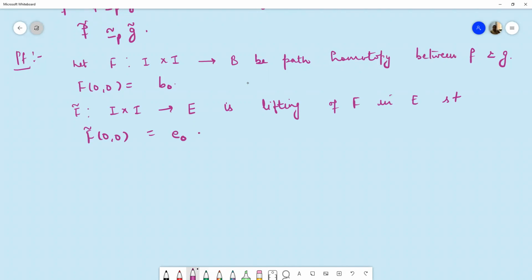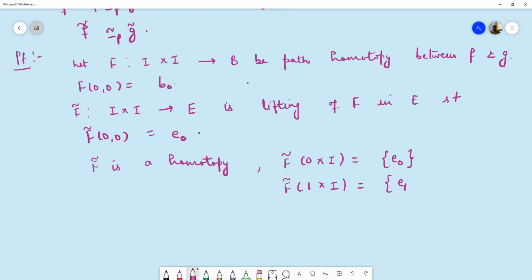Now in the previous lemma we have proved that if F is a homotopy, then F curl is a homotopy. So now here F is a homotopy, it means F curl is a homotopy. Now if this is a homotopy and it maps point (0,0) to point e naught, therefore it maps the whole of the left edge to point e naught. So F curl maps 0 cross I to e naught. And because it is a homotopy, it maps the right edge again to a one point set. Let us say that one point set is e1.